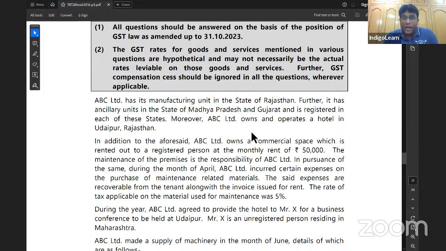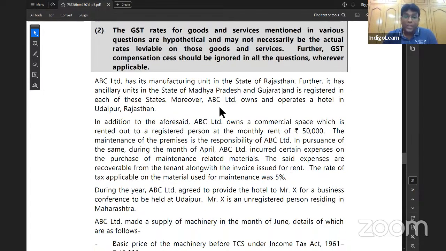Moreover, ABC Limited owns and operates a hotel in Udaipur, Rajasthan. So they have got a manufacturing business and they have also got one hotel business in Udaipur. In addition to the aforesaid, ABC Limited owns a commercial space which is rented out to a registered person at a monthly rent of 50,000 per month.